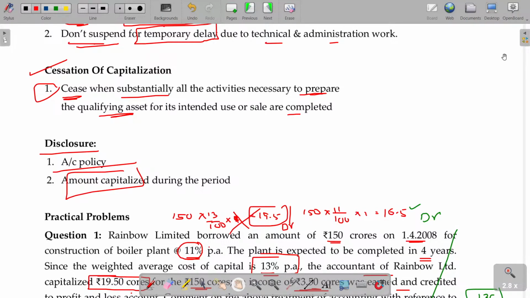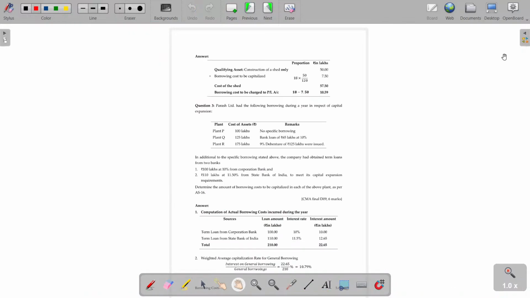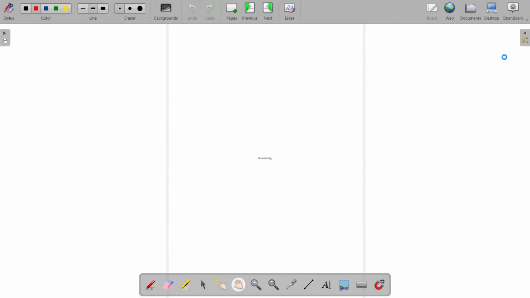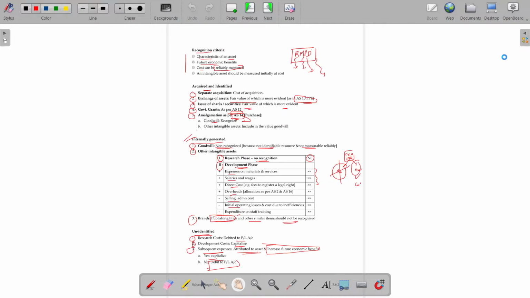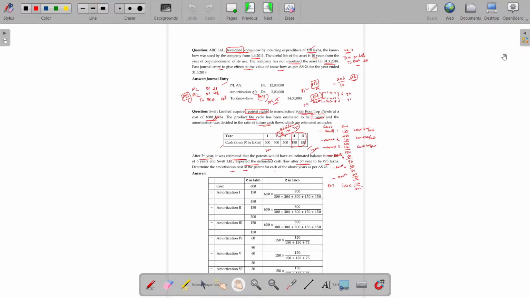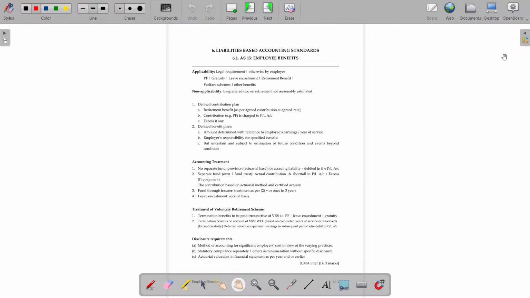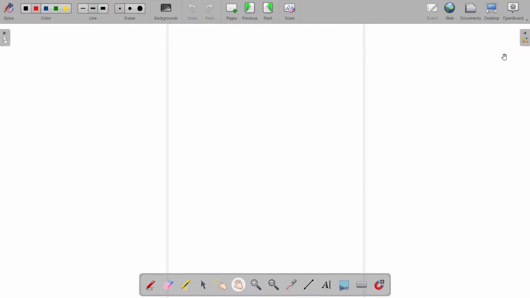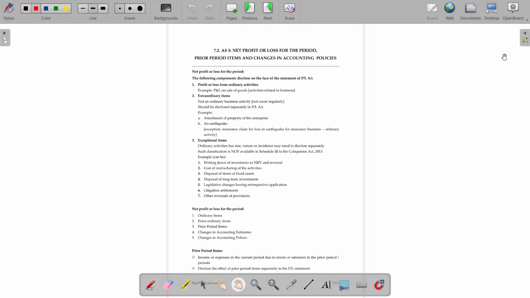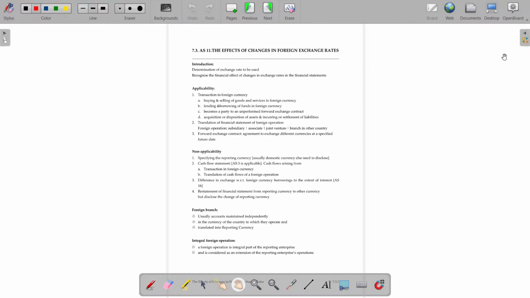Now let me start with AS number 11. The effects of changes in foreign exchange rates.